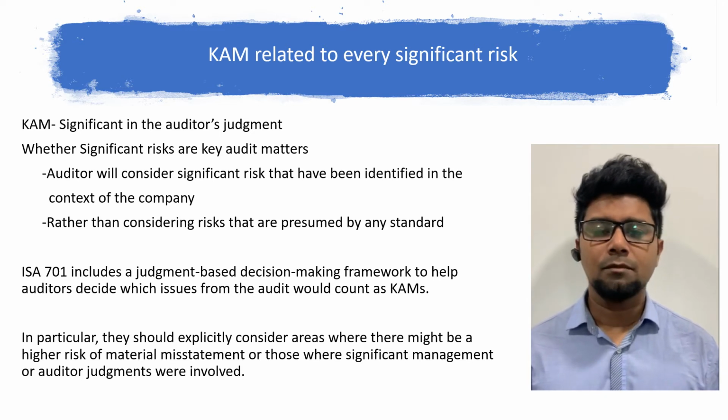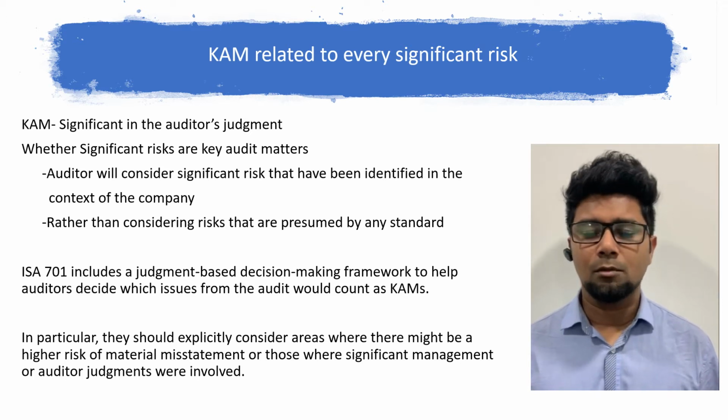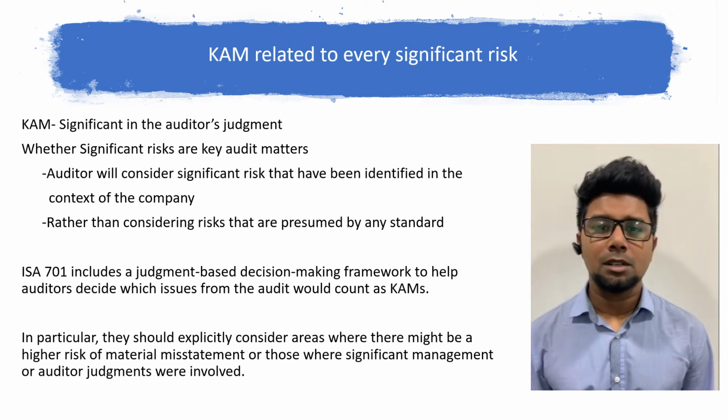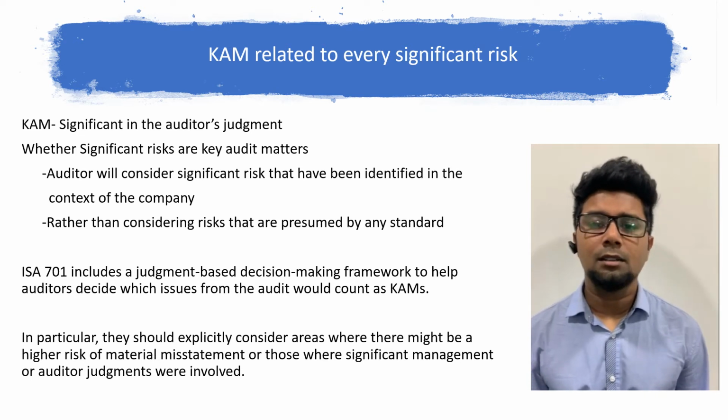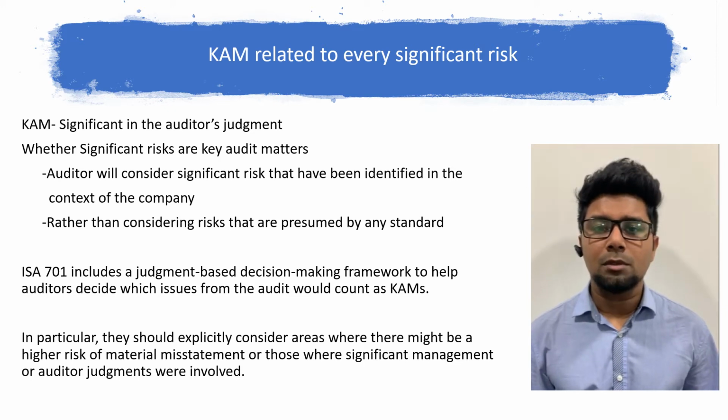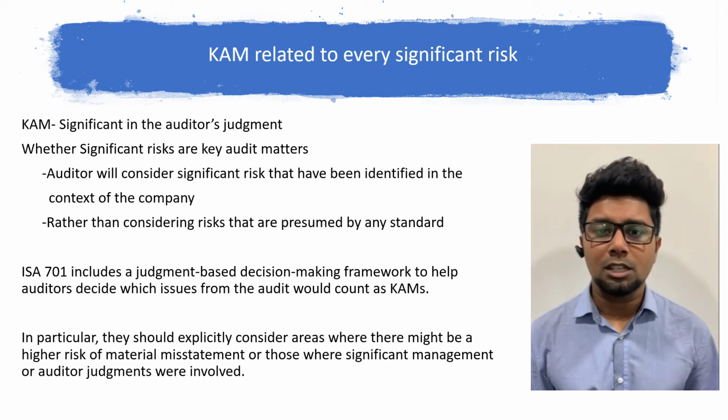ISA 701 includes judgment-based decision-making criteria to help auditors decide which are the key audit matters to be focused on. In particular, they should consider areas where there is a chance of higher risk of material misstatement, or there is a problem in the management where auditor judgment is required.